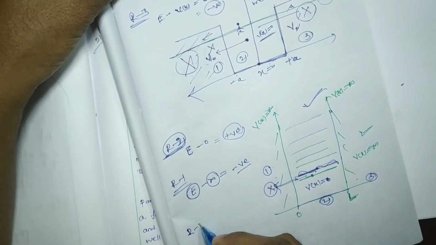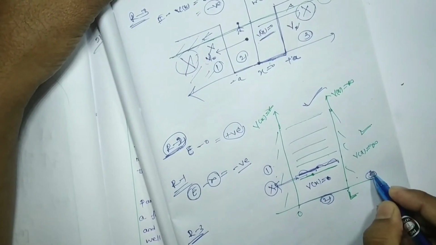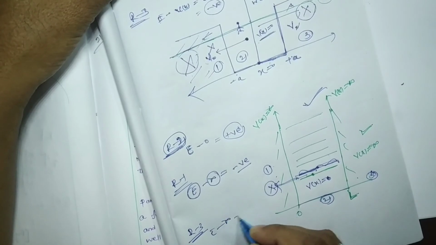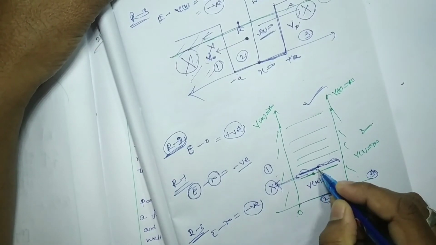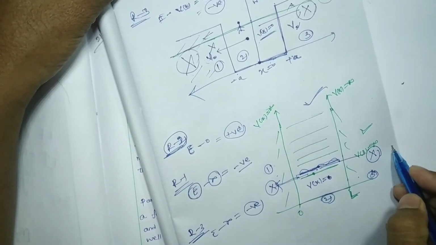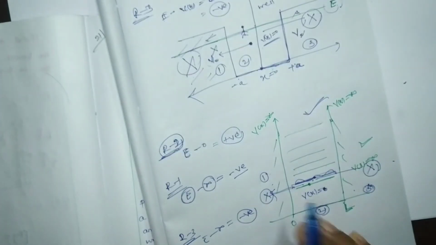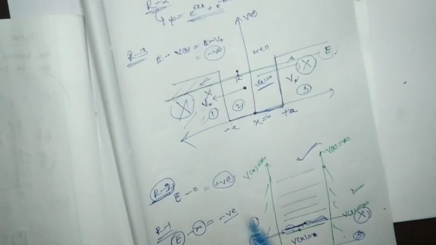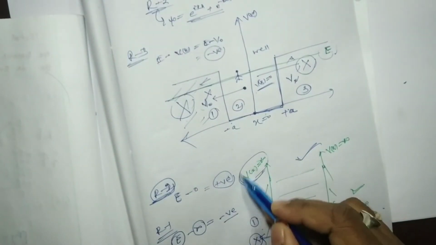For region 3, E minus infinity is also negative, and the particle is also restricted and cannot move to it. So classically, it cannot move, as the potential is infinite on both sides. It is fully restricted.